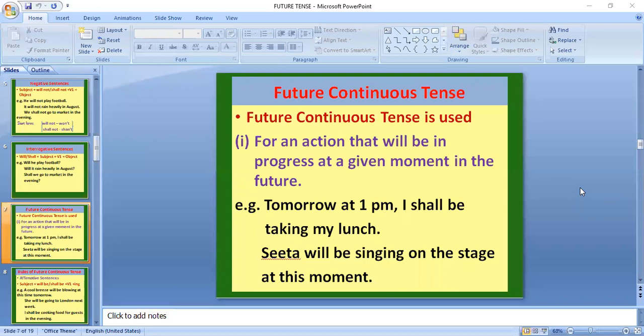Future continuous tense is used to express an action that will be in progress at a given moment in the future. For example, tomorrow at 1 p.m., I shall be taking my lunch. It is expressing that for a given time in future, I shall be taking my lunch. The action will be in progress at a given moment in the future.